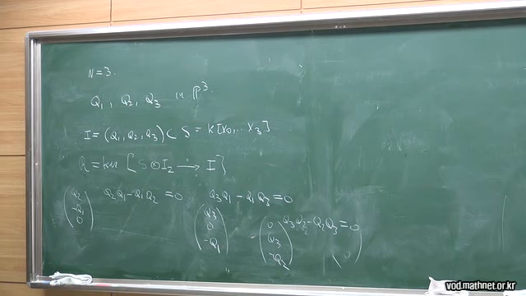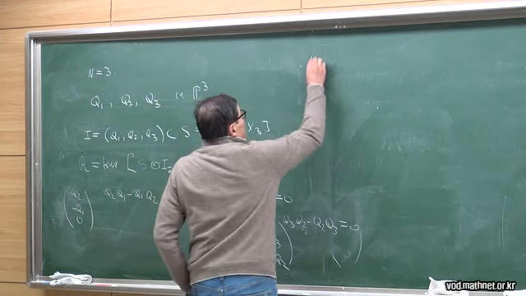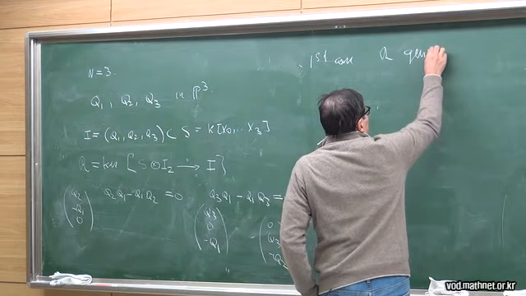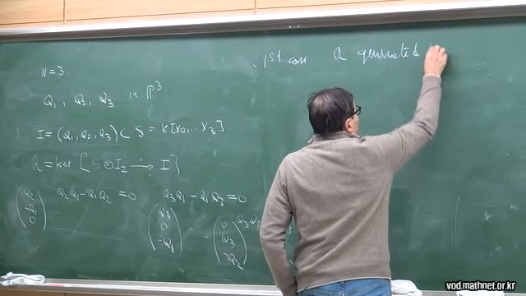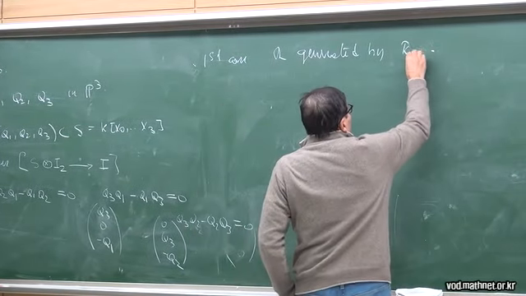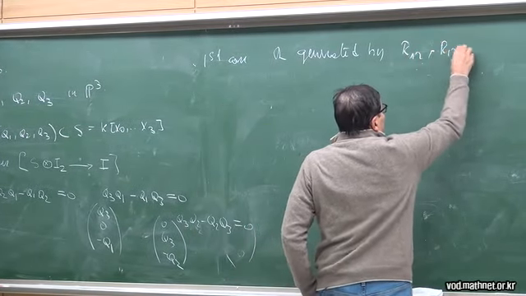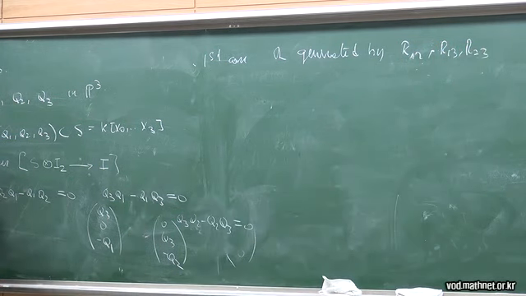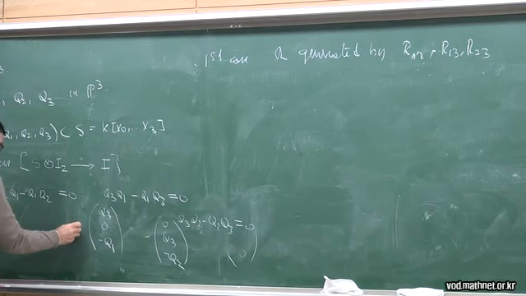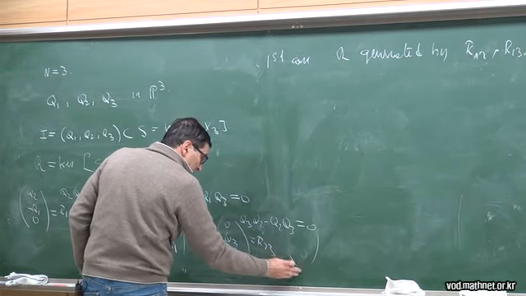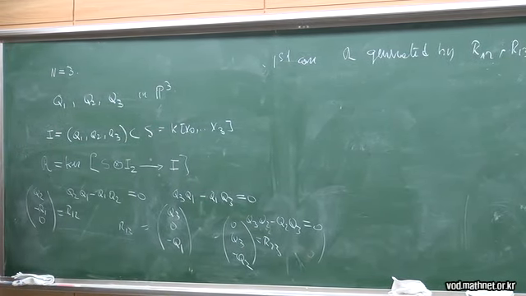The only relations we get are those generated by the trivial ones, which I call R12, R13, R23. So the first case is that.